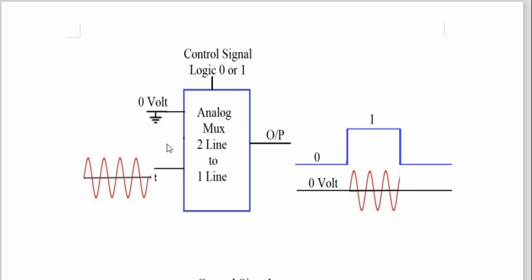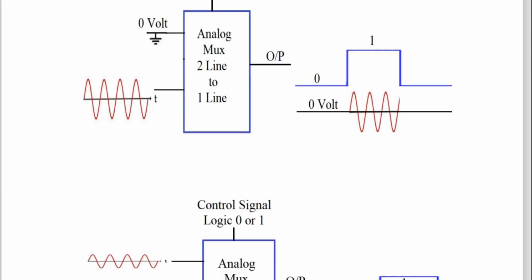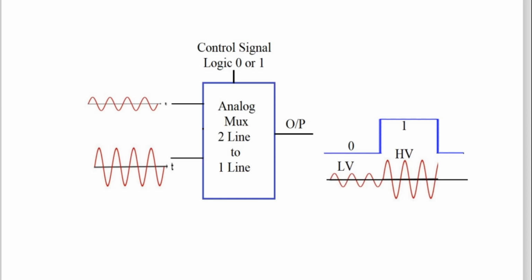Now here you can say that you want not 0 volt, but a low amplitude sine wave. That can also be done. See here, analog multiplexer, 2 inputs, 1 output. This input will go to the output, or this input will go to the output. That is decided by the control signal.